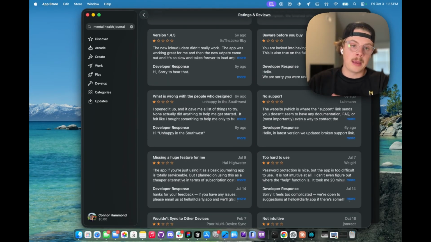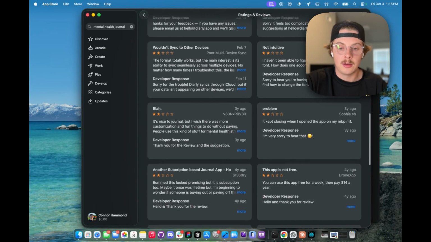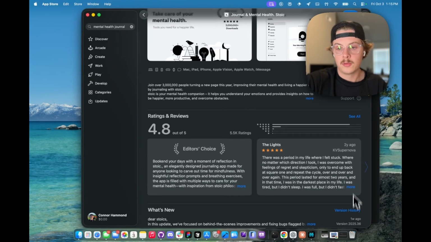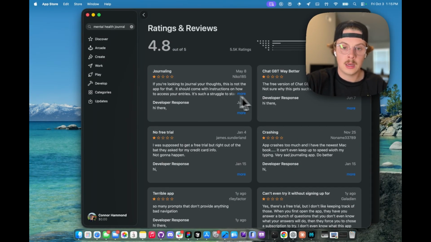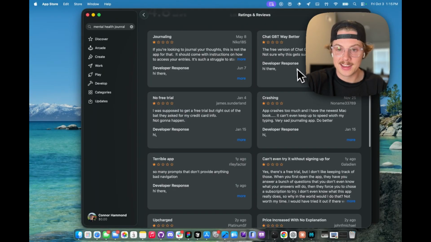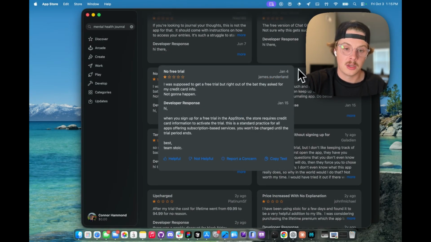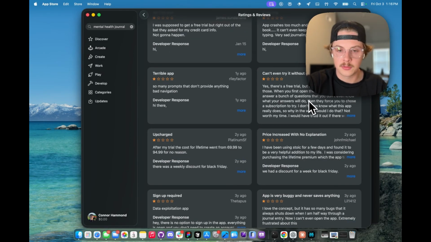I would get pen and paper, notes or whatever, and make a list of all the things people are complaining about and find where you can solve these problems for users. Identify other apps, other competitors. What are their views of, this one's saying, let's sort by most critical. Free version of ChatGPT is better than this, which is, I think it's really cool the developers respond to these. That's something that you should do as well when you have your app released, but that's for a later video.